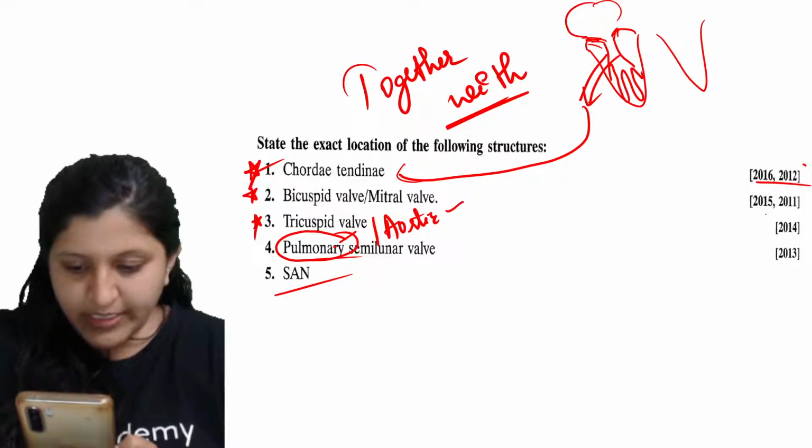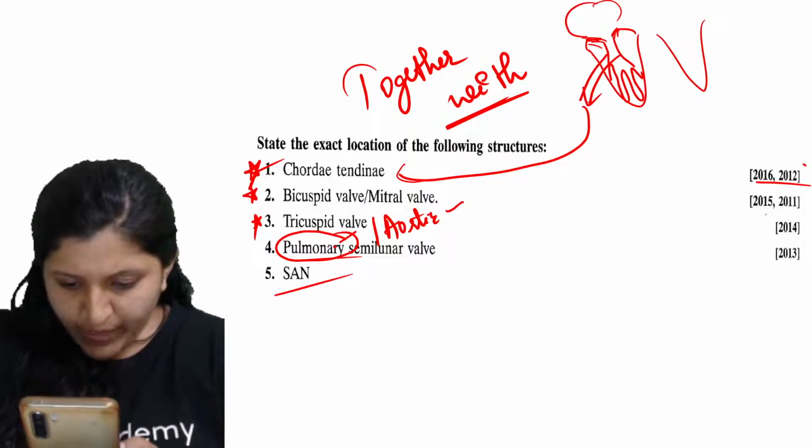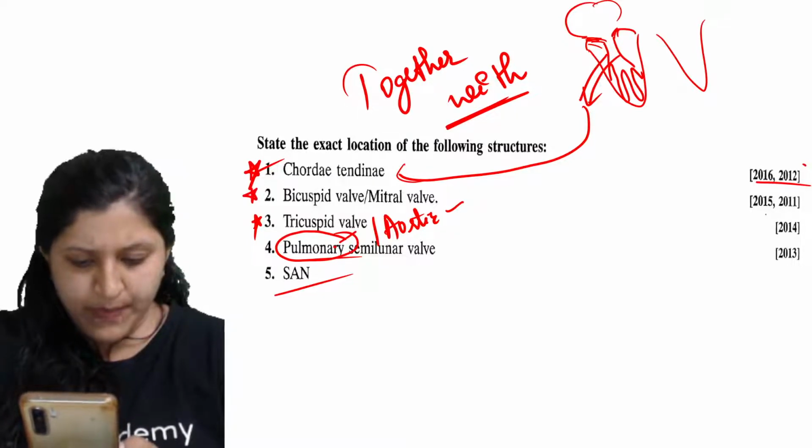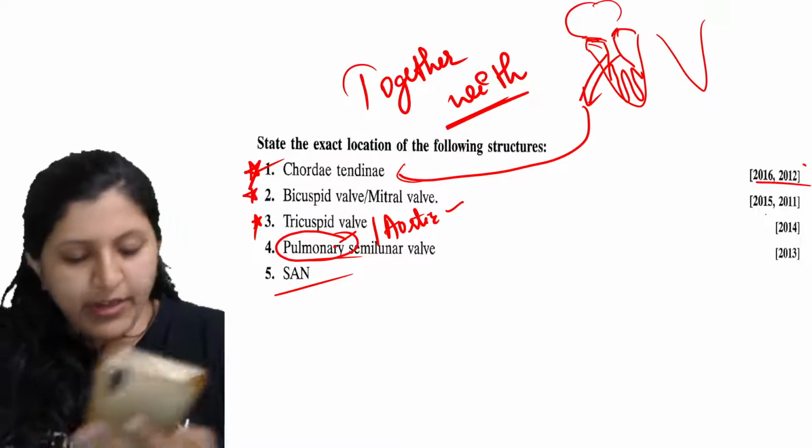SAN is sinoatrial node. They are near the superior vena cava. Yes, that's right. So opening of the superior vena cava. Okay, so that is below that. All right. So between right auricle and right ventricle.